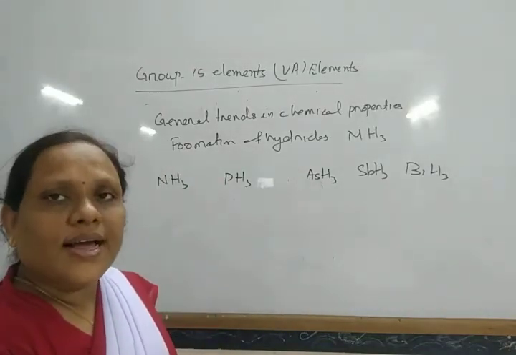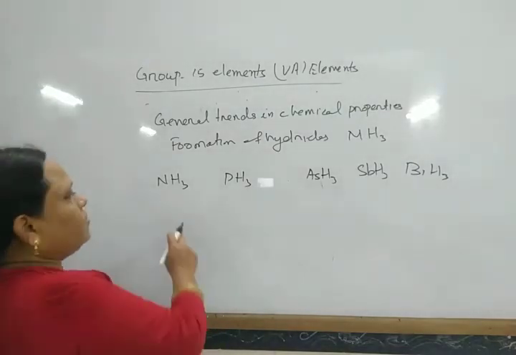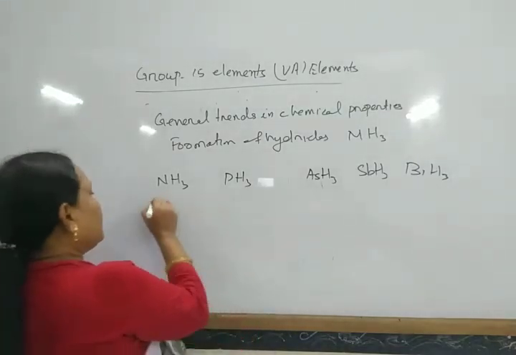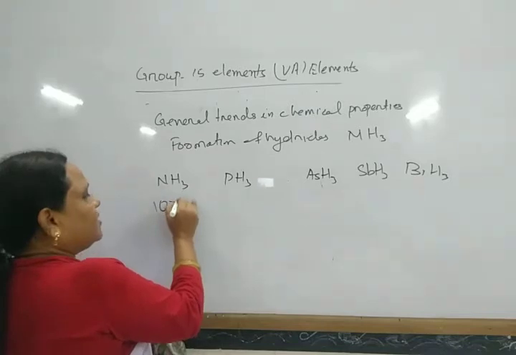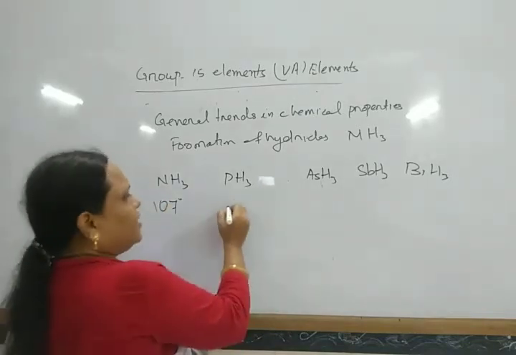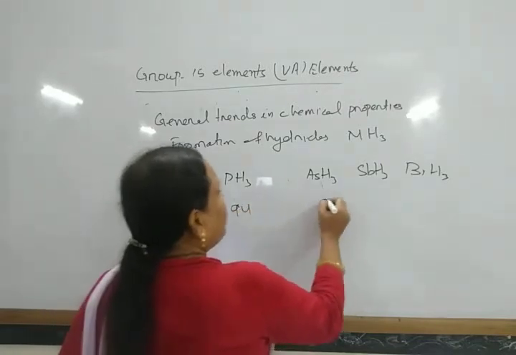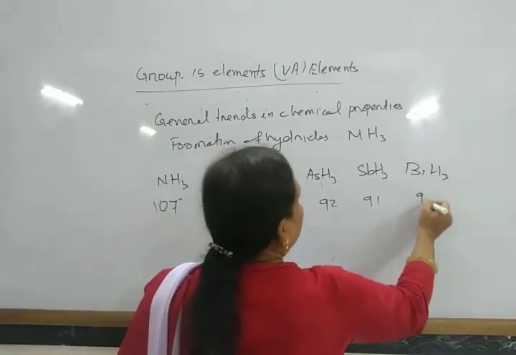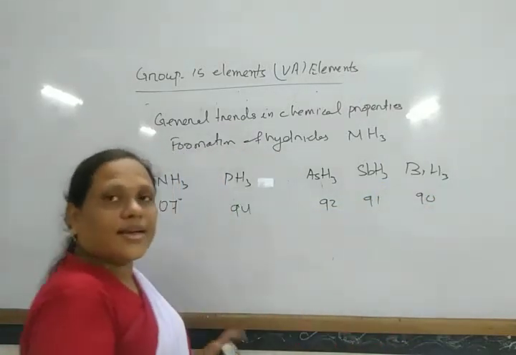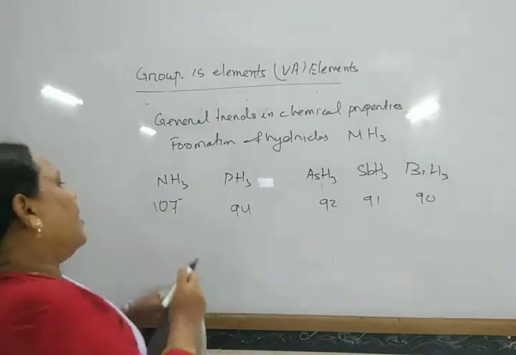It has the highest, 107 degrees. The others have 94, 92, 91 and 92. The bond angle is like this.